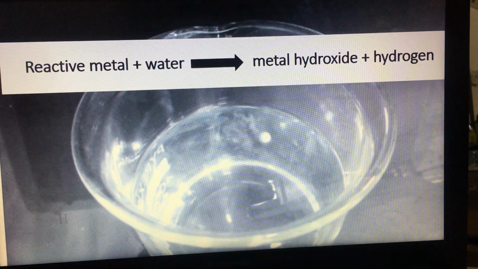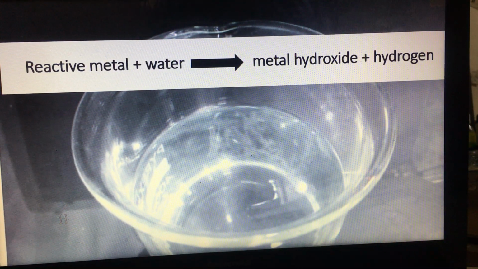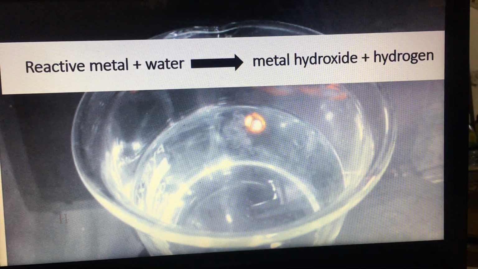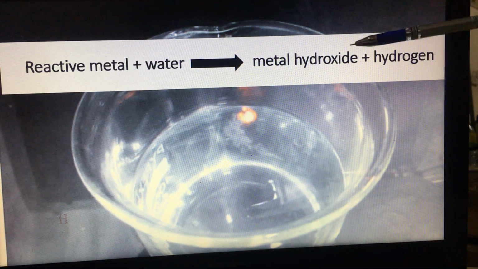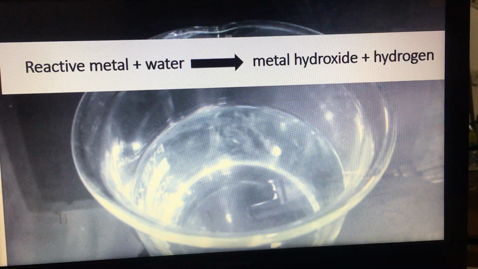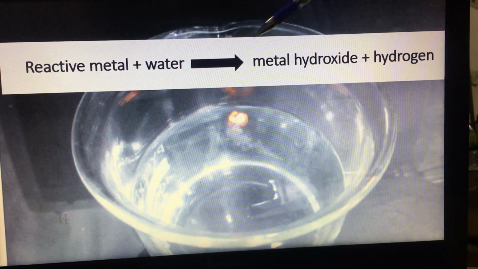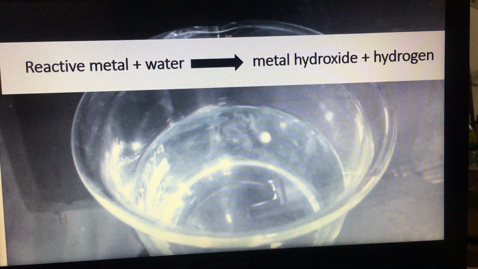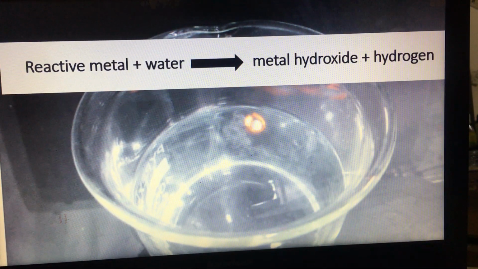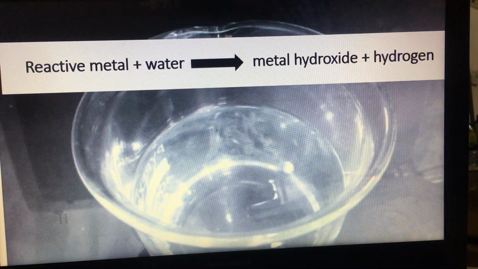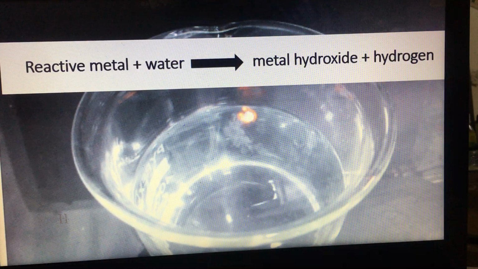So, when reactive metals like sodium, barium, and lithium react with water, they produce metal hydroxide. For example, if the metal is lithium, the hydroxide will be lithium hydroxide, and also we have a fixed product which is hydrogen gas.